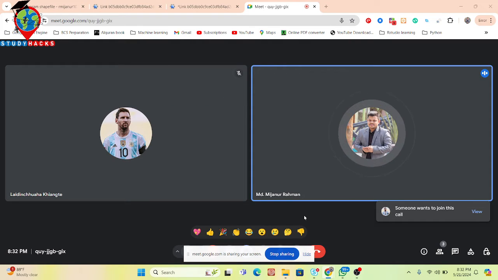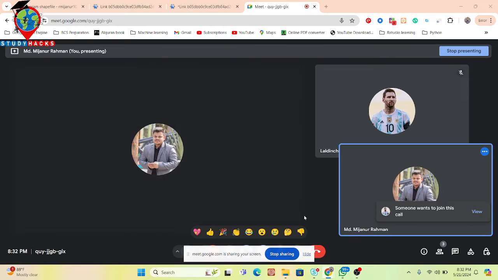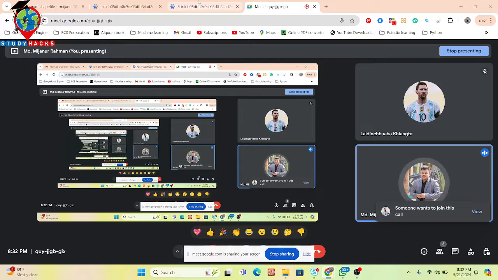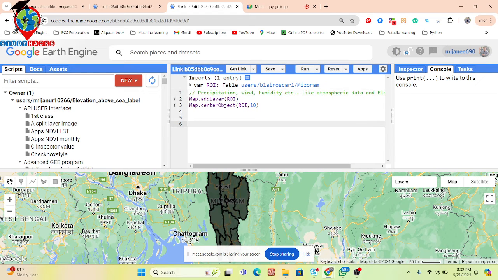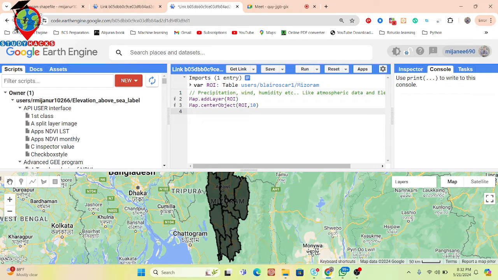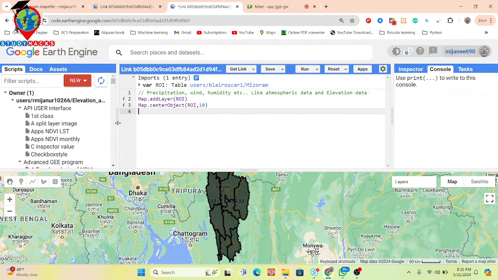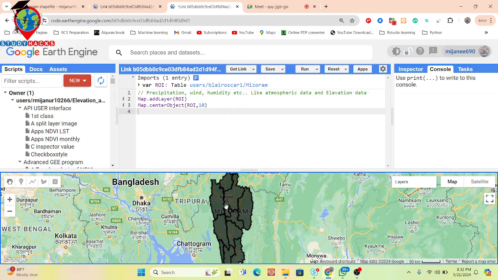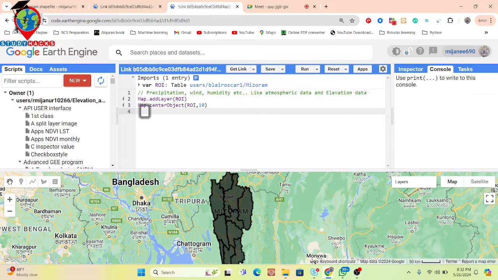Can you see my screen? Is it visible? Yes, sir. It is visible. Okay. So this time, suppose you want precipitation, wind, humidity, elevation. How can we easily get this type of data for a specific boundary? I will talk about that, and then we will show the result for this study area. You already sent me the shape file.